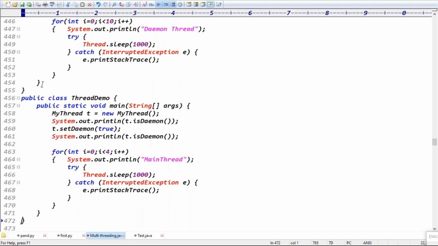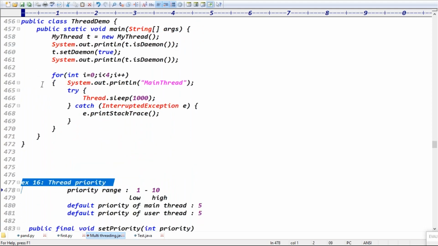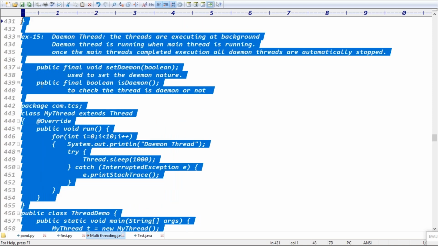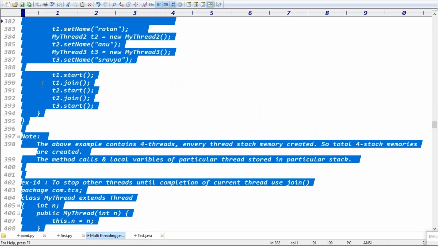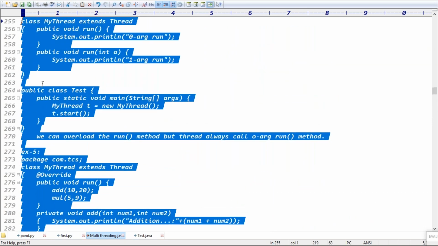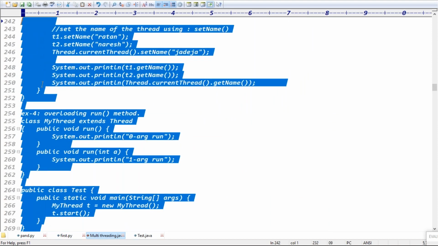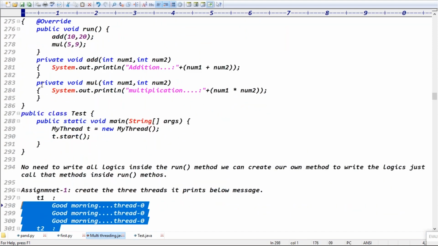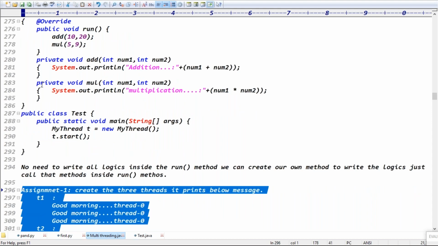Good. Guys, write one assignment about thread priorities. The priority range is 1 to 10, because we can set the priority of a thread, guys. For the first thread, give priority 10. For the second thread, give priority 1. Try to execute the code, and please let me know whether the priority is working properly or not. 1 is the lowest priority, 10 is the highest priority. For one thread you can take the lowest priority, for the other thread you can set the highest priority, and try to run the code.